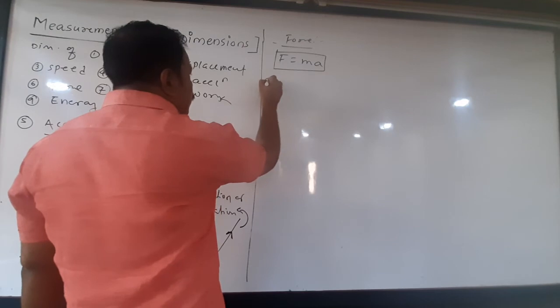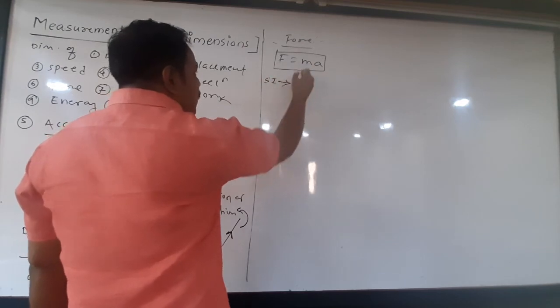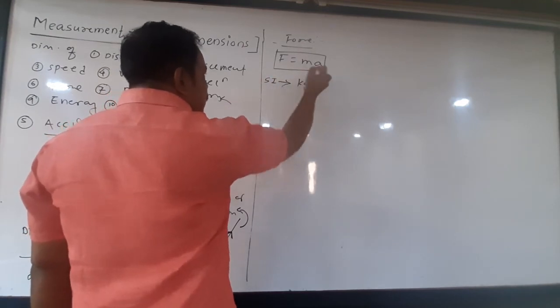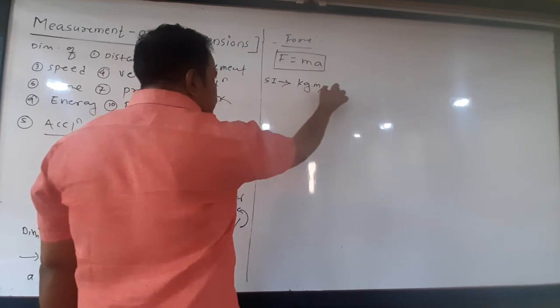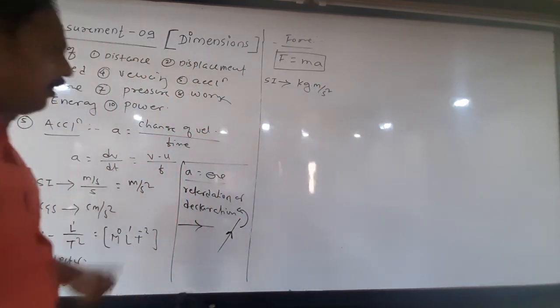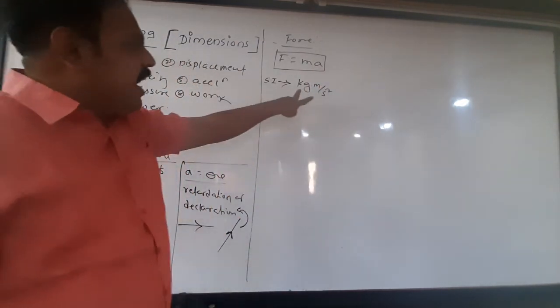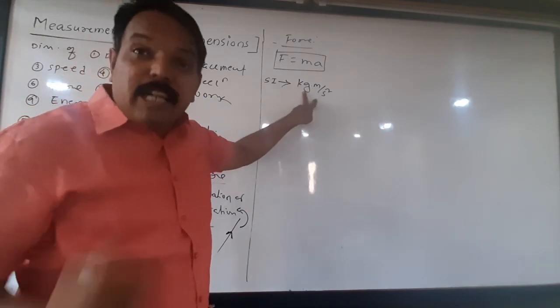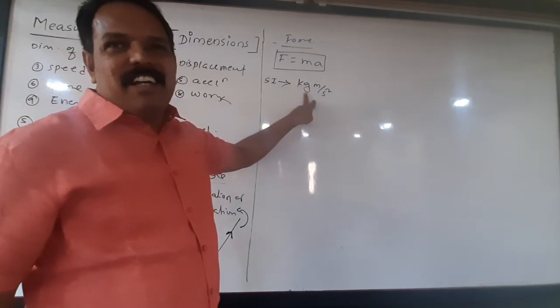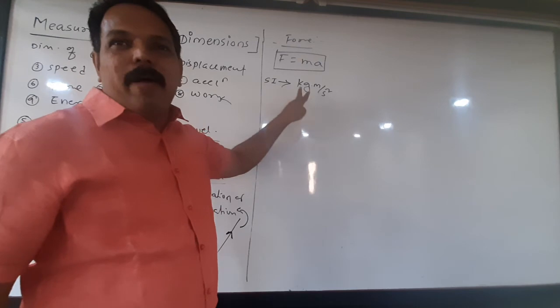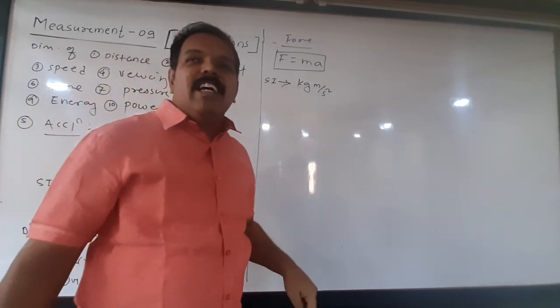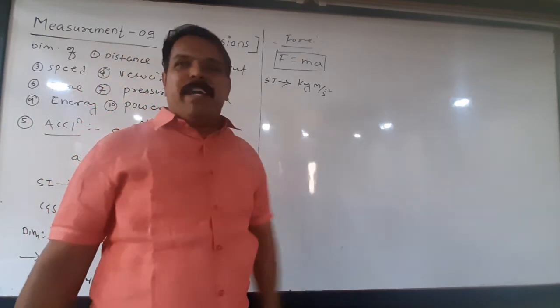So what is the SI unit? Mass is in kilogram, acceleration in meter per second square, as we have just seen. So this is the SI unit, or MKS unit. We have already seen SI is the upgradation of MKS.